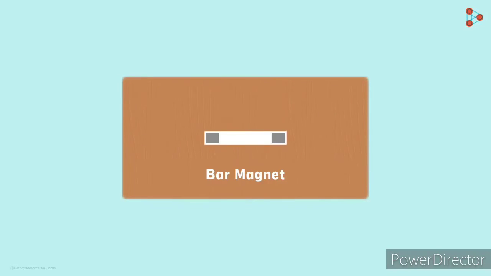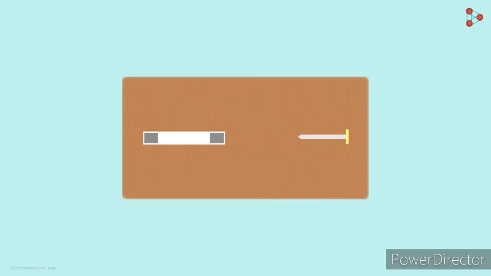Well, we all know what magnets are. Bar magnet is an artificial magnet which has this shape. Place an iron nail on the same table at some distance away from the bar magnet. Now move this bar magnet towards the nail like this. Keep moving the magnet slowly, closer and closer to the nail, but make sure not to touch the nail.